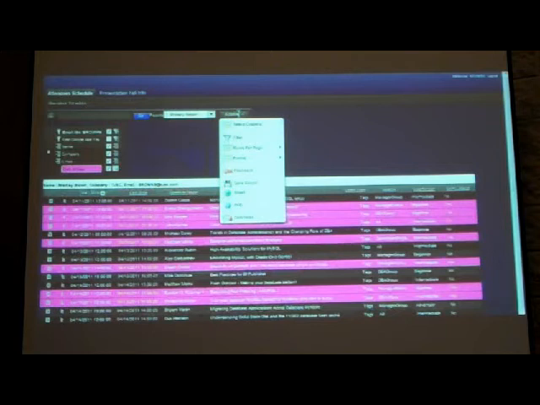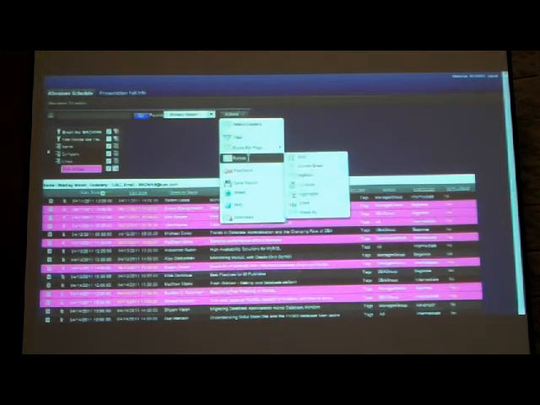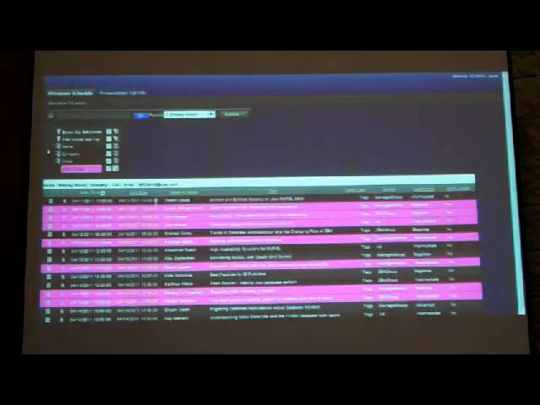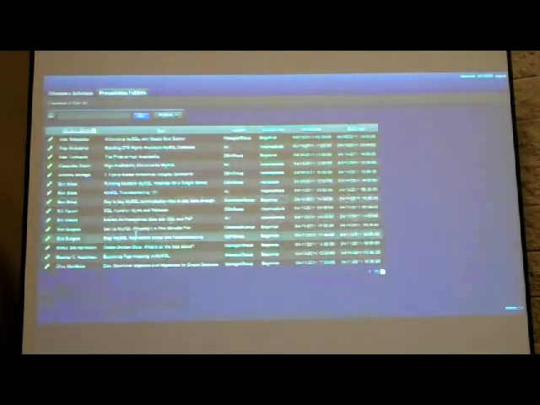I can download the data as we saw, and in addition to formatting, I can create charts as well. So if I want to chart some of this information, ratings, things along those lines, I can do that. A lot of functionality here. In addition to this, I have all the presentations, and you can see I have a lot of the same functionality as I look at these sessions.